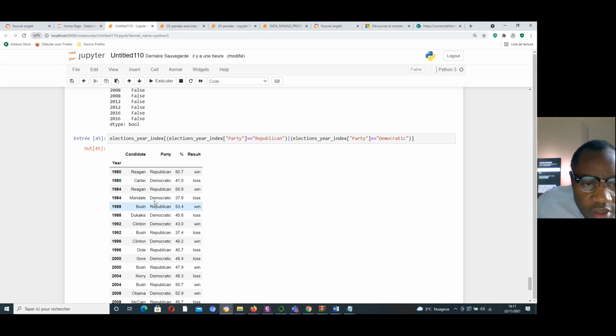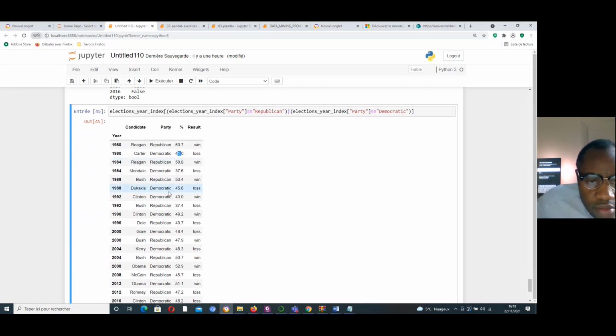Win and lost simultaneously. Here I get, in 1980, Reagan from Republican got 50.7 and won. But here Carter from Democratic got 41 and lost.